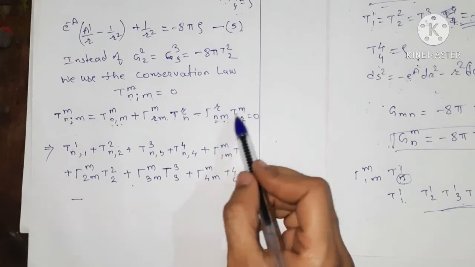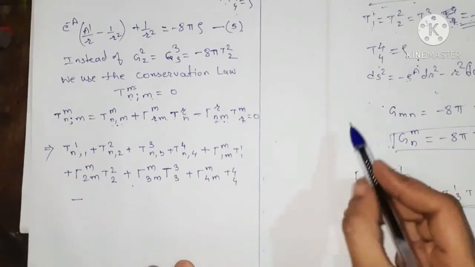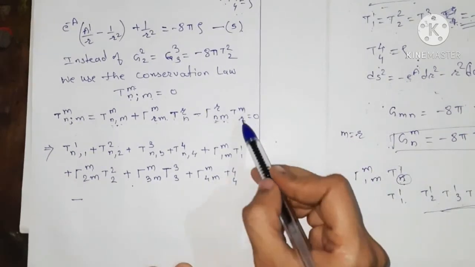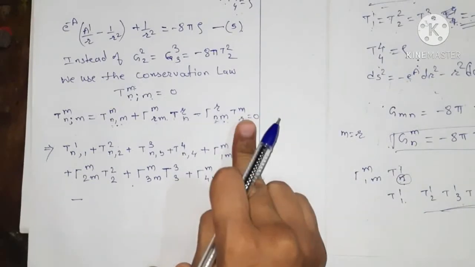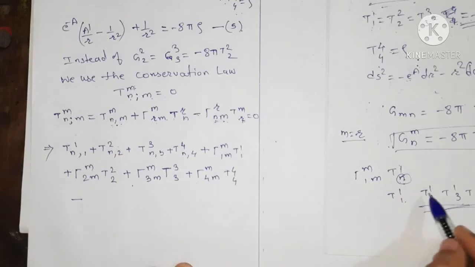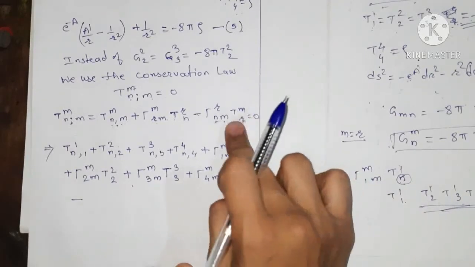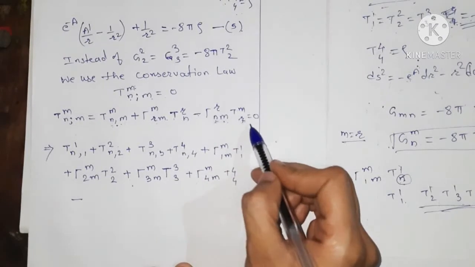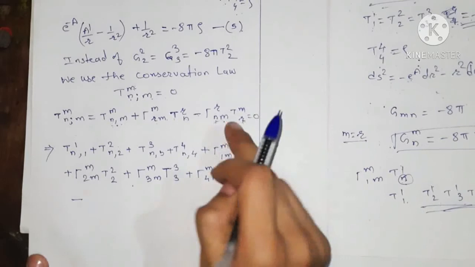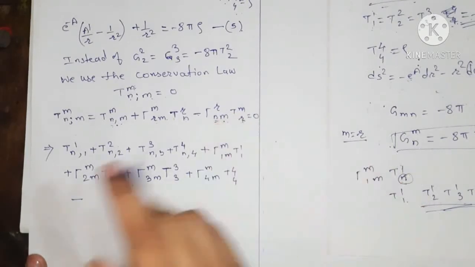Again here m is a dummy suffix and r is a dummy suffix. Okay, and we have to choose m and r such that m equals r, because m and r both are dummy suffixes. If m and r are not equal, then T^{mr} is going to be 0. Okay, so we have to choose m and r equal.